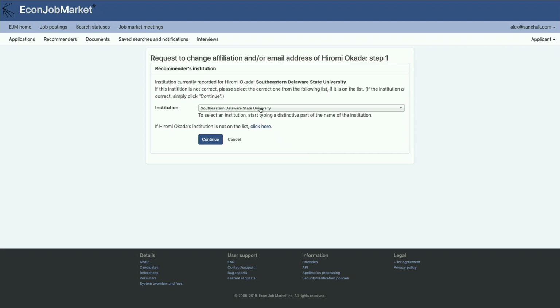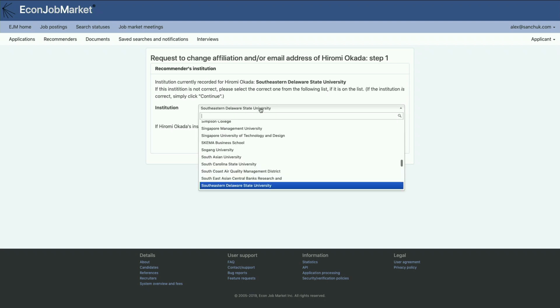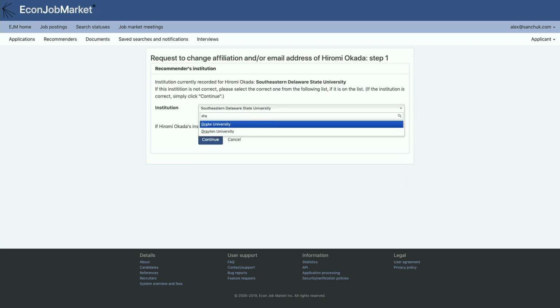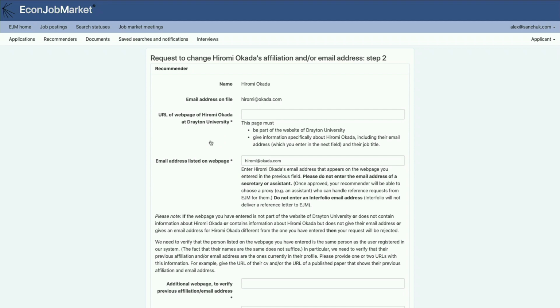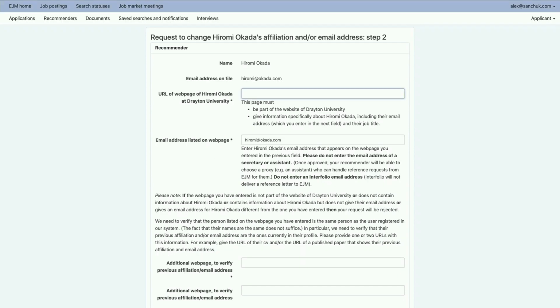And now we are taken to step one of requesting a change in the affiliation and or email address. So now I'm going to go through here and select Drayton University because this is the actual current affiliation for Okada. If the institution wasn't shown there, then I could add it by clicking here. And I'm going to click this to continue. And this takes us to step 2 in the process, where I have to supply information that allows Econ Job Market staff to verify that Okada is now at Drayton University, and verify Okada's email address as well.